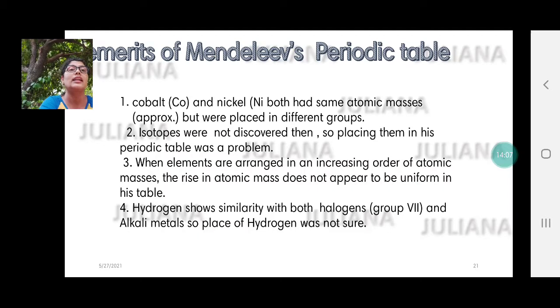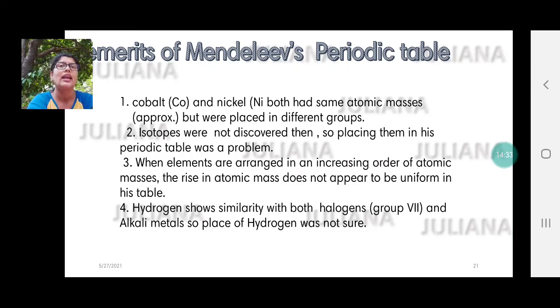When elements are arranged in an increasing order of atomic masses, the rise in atomic mass does not appear to be uniform in his table, because he considered the properties as well. He went ahead and considered how each element was behaving, and therefore he didn't bother much, even though the masses did not match the criteria of increasing order.